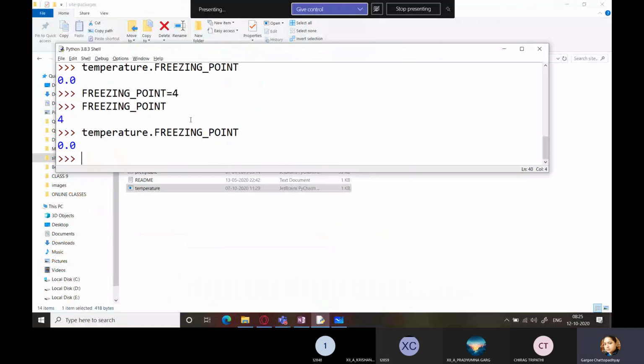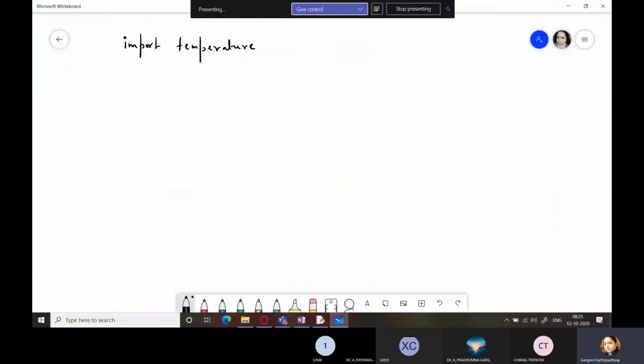Even if you are writing from temperature import freezing point, we know that when we write something like this, you don't have to qualify it. But what if your program contains a freezing point? Now, if I write it this way, let's check this out.